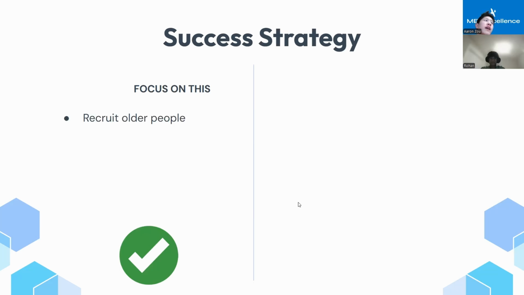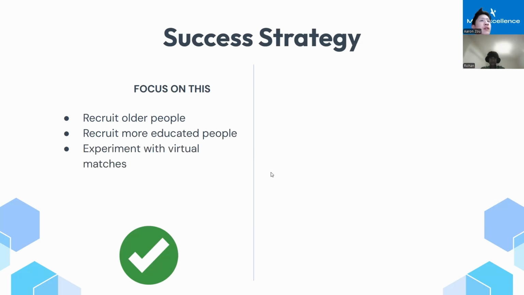So, Big Brothers Big Sisters' success strategy, which is backed by our data, can be focusing on recruiting older people. And the biggest thing to avoid is recruiting the age group 18 to 24, as again, using our data analysis, when that group is compared with all the other groups, it's a very significant factor, which means that anyone between 18 to 24 generally could be avoided to be recruited because of the low success rate and match lengths. Big Brothers Big Sisters definitely should recruit more educated people. They should experiment with virtual matches or just continue general-based community programs and get rid of the school-based programs.